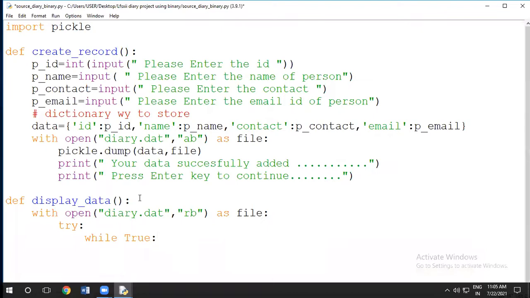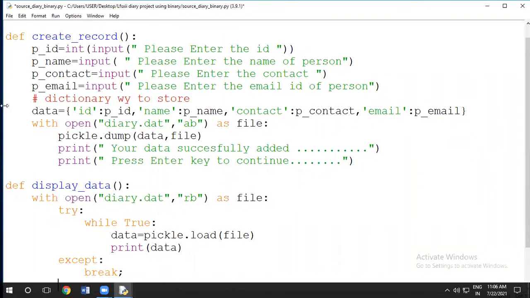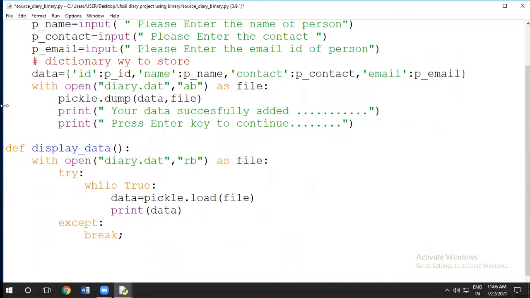While true we have done here, and then we have to write here data is equal to pickle dot load, and in that I will pass here file, and then outside that indent, I will write here print data. If any error is caused, then what do we have to do? We have to go into the exception mode and we have to break the loop.